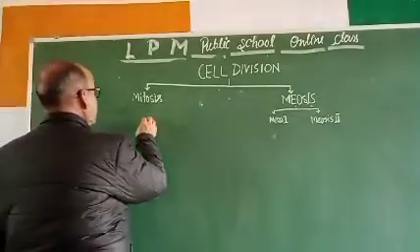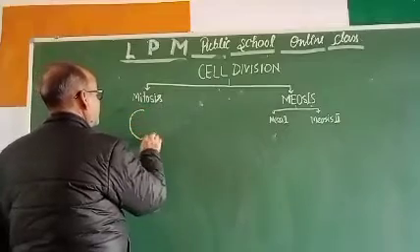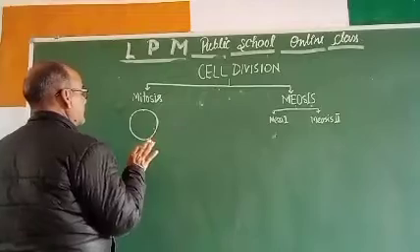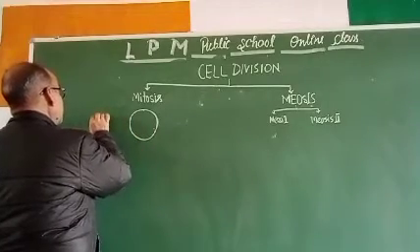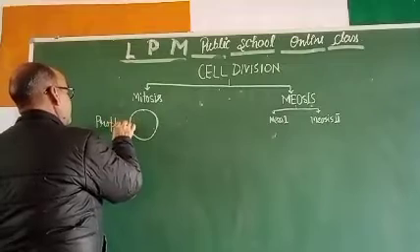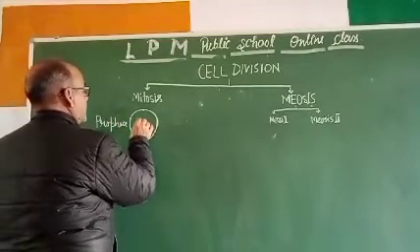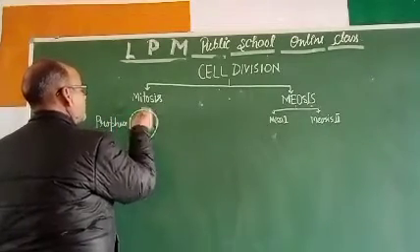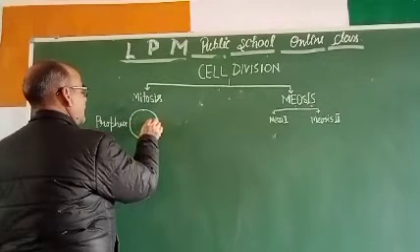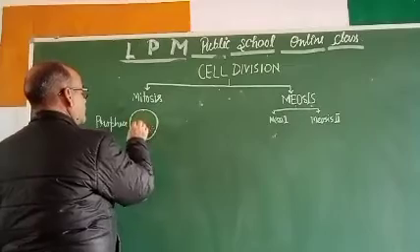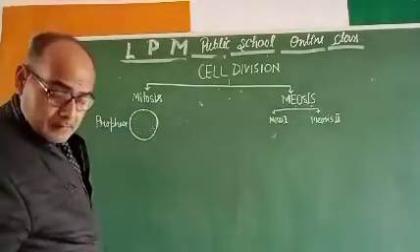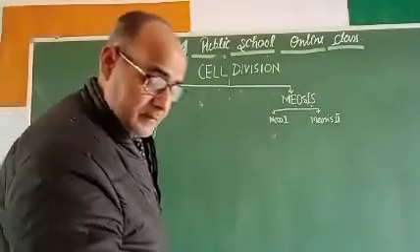In mitosis, suppose this is a cell, and mitosis has 4 phases. In prophase, this is the first phase. In the later prophase, the nuclear membrane disappears, and the chromosomes will be clearly seen.